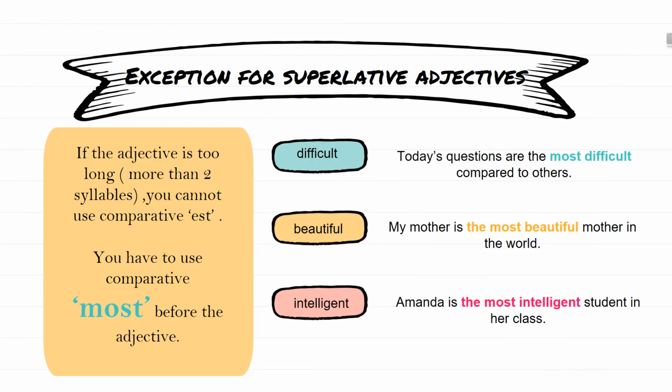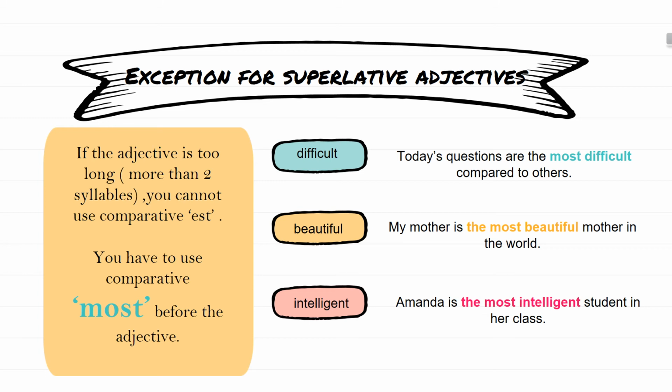There are also some exceptions for superlative adjectives. Just like comparative adjectives, if the adjective is too long, more than 2 syllables, you cannot use "est" for superlative adjectives.